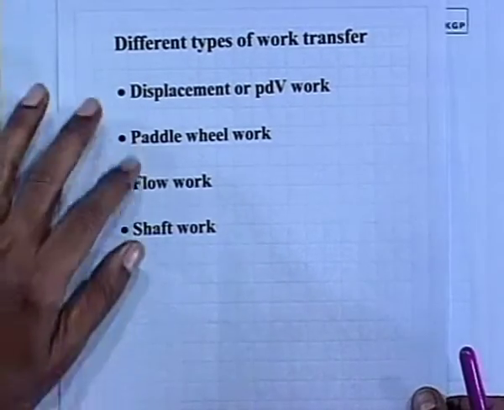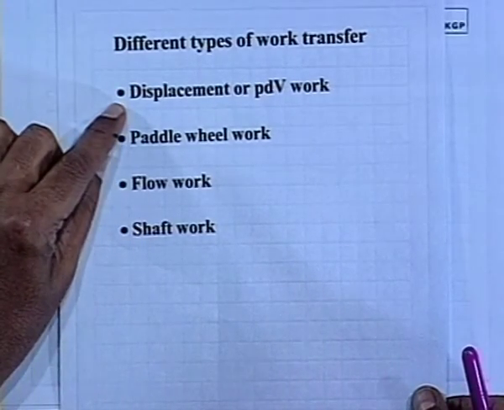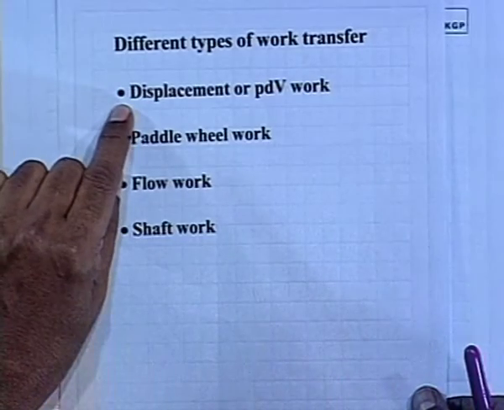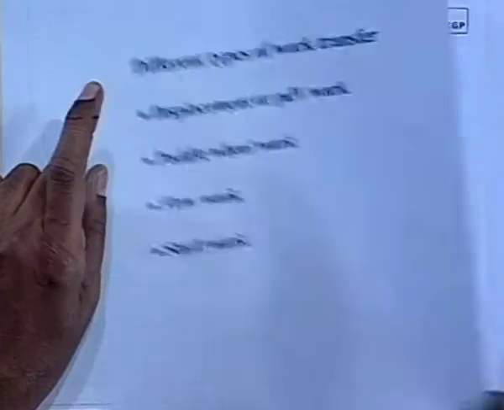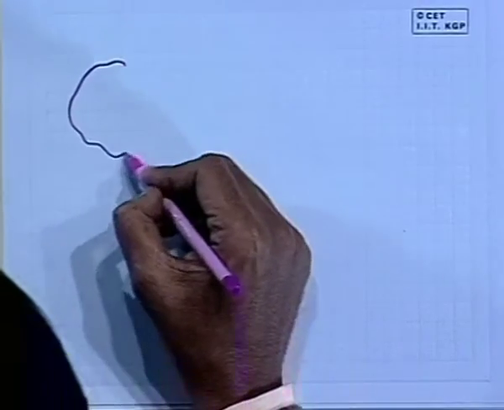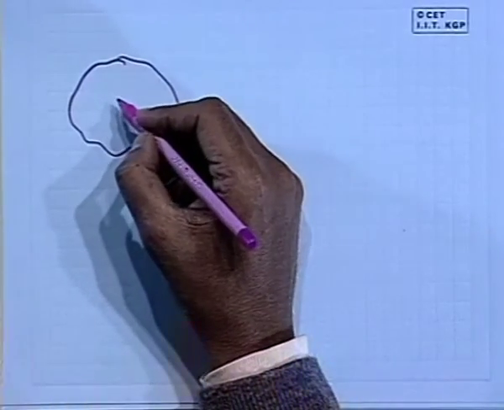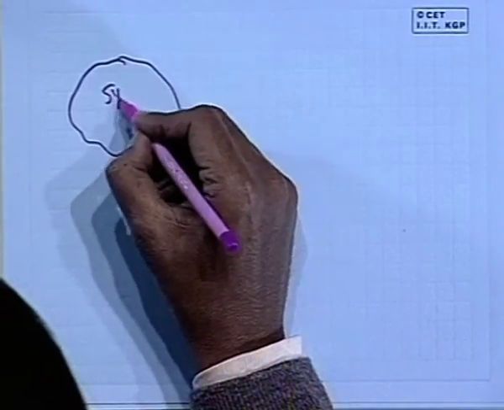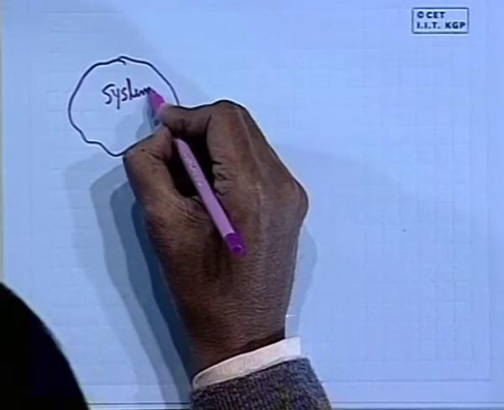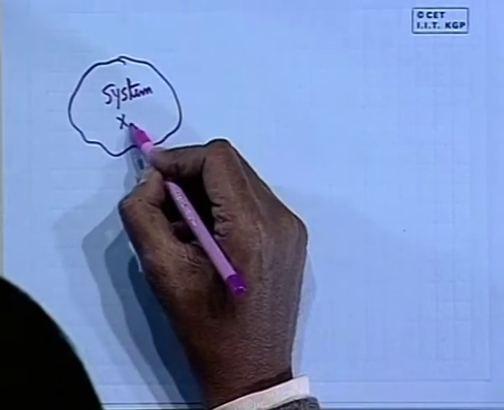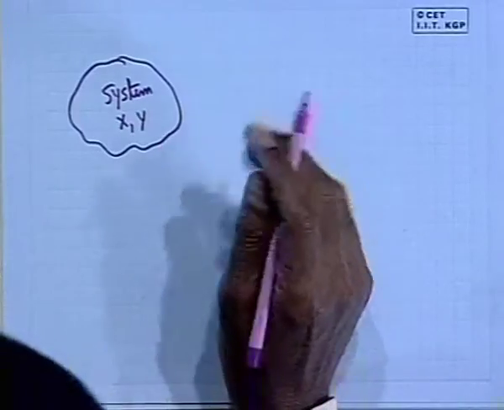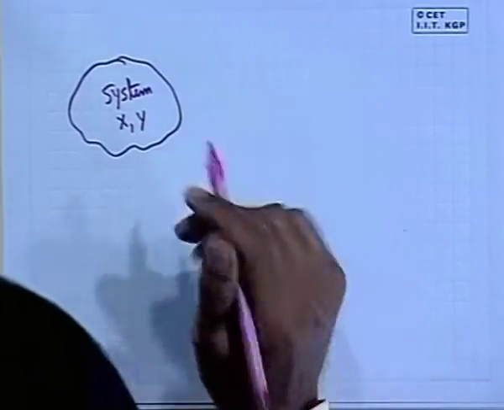Out of these, the most important and, at a certain stage, difficult to understand is the displacement or PdV work, the first one. Displacement or PdV work is associated with a closed system. Let us consider a closed system specified by some properties, let x, y be two independent properties to fix its state.